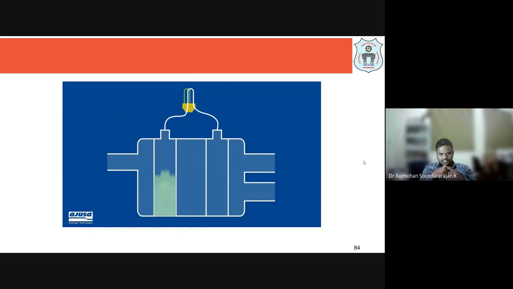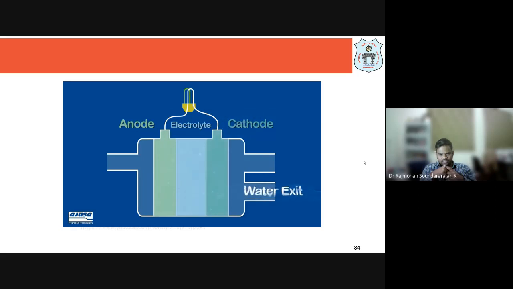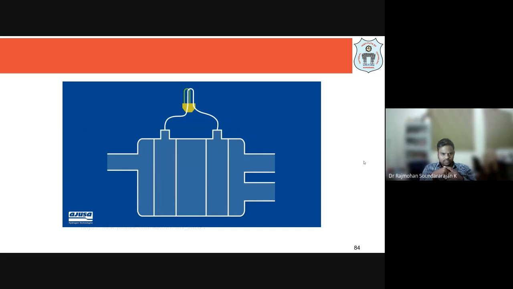We have hydrogen gas and oxygen gas entering, and the cell has an anode, cathode, and electrolyte. Product water is formed, so there is an exit for water.